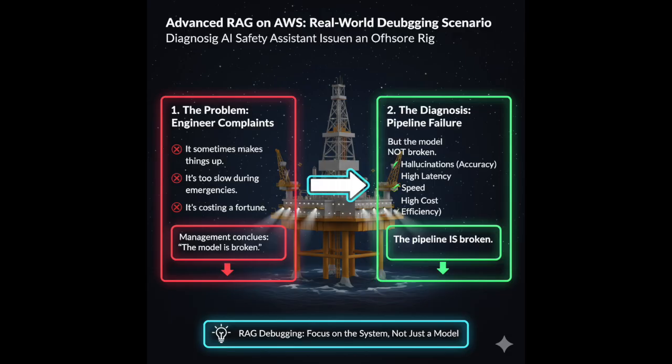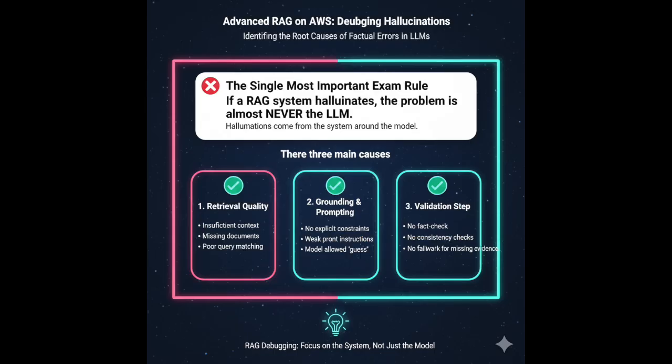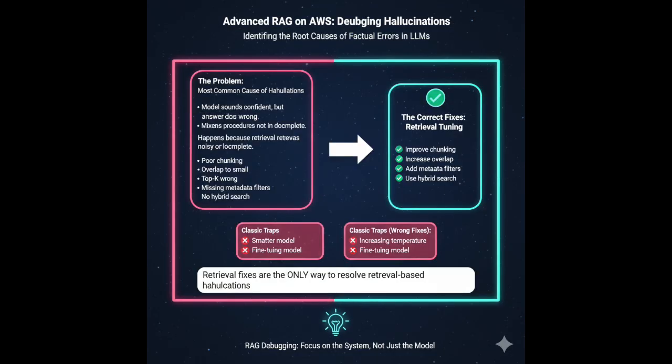Here's the single most important exam rule for day 16. If a RAG system hallucinates, the problem is almost never the LLM. Hallucinations come from the system around the model. There are three main causes. First, bad retrieval. This is the most common failure. The model sounds confident, but the answer is wrong. It mixes procedures. It mentions facts that are not in the documents. This happens because retrieval is noisy or incomplete.